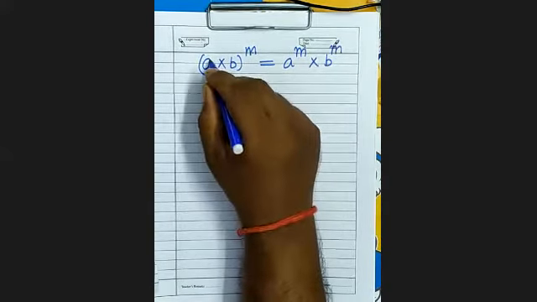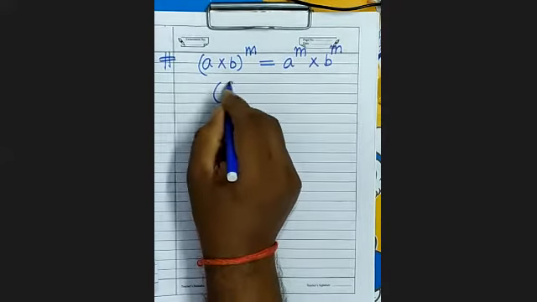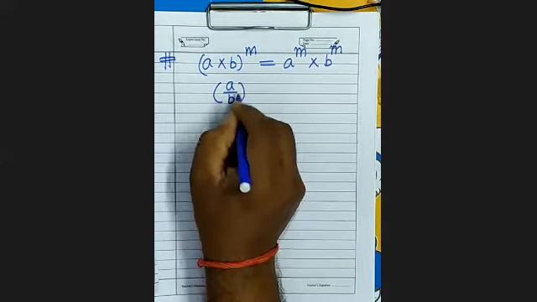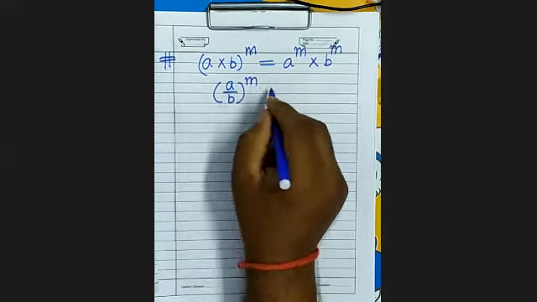Means same power will be raised in all the terms inside. Provided क्या होना चाहिए, या तो मल्टीप्लिकेशन या डिवीजन. It will be a to the power m upon b to the power m.